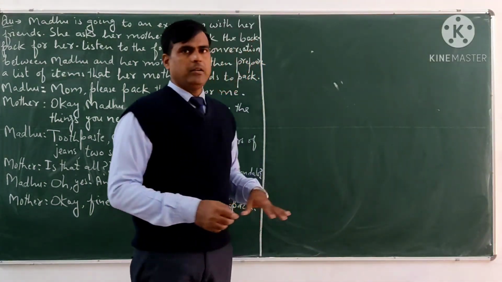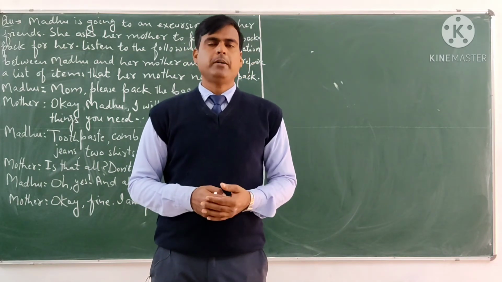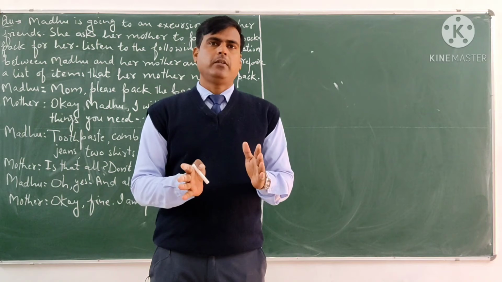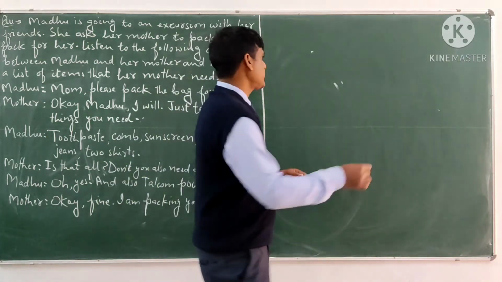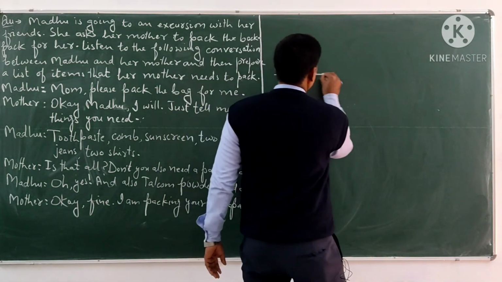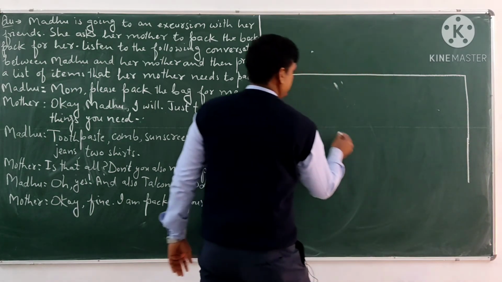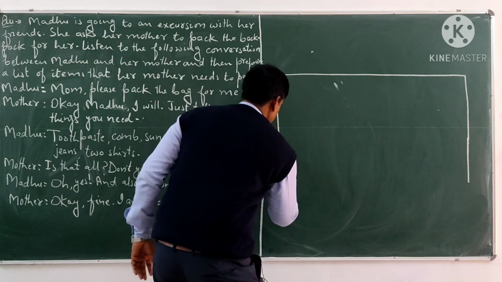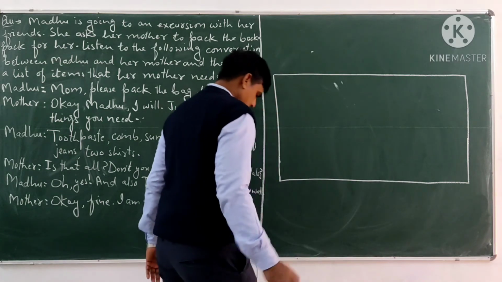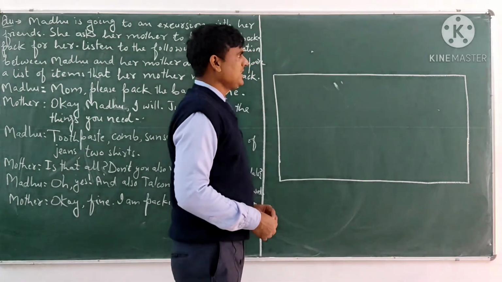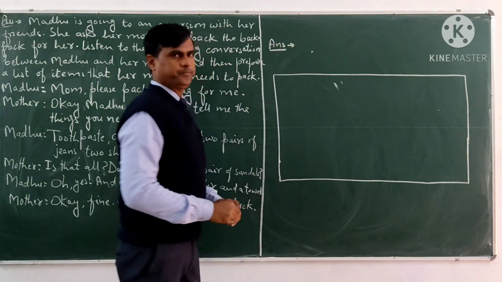So as we know, we prepare a list on a piece of paper. We don't have a piece of paper, but we are going to write in our notebook. So you will draw a box to show that it is a piece of paper. This is your answer.